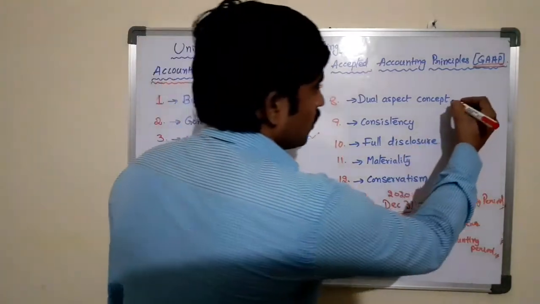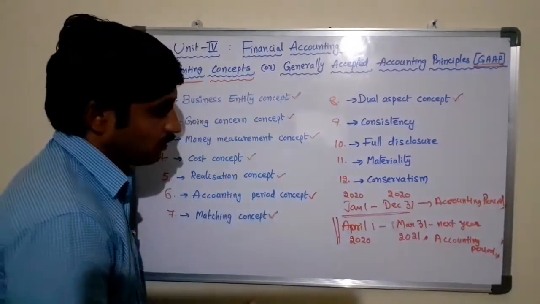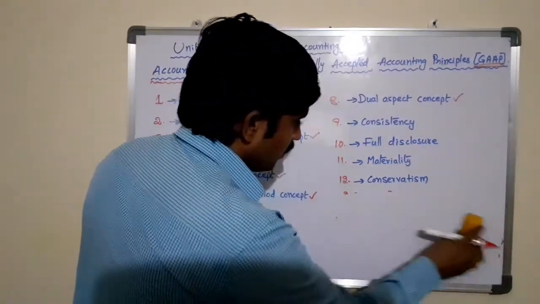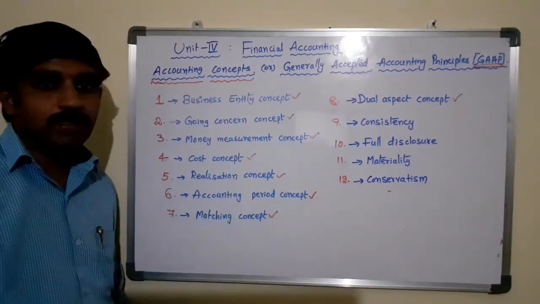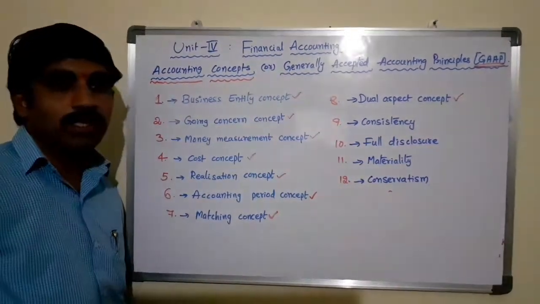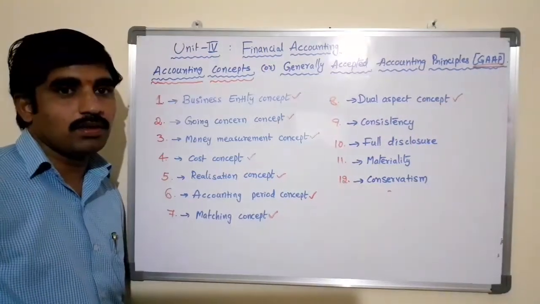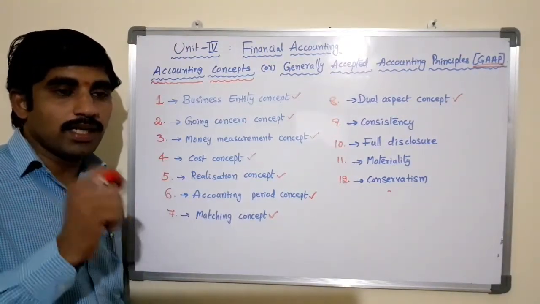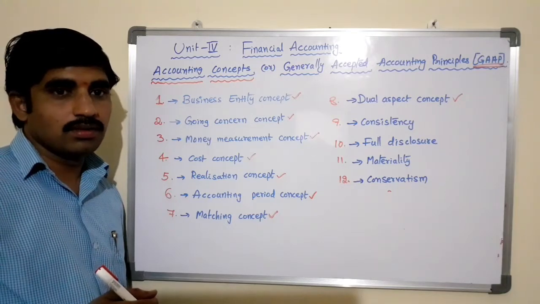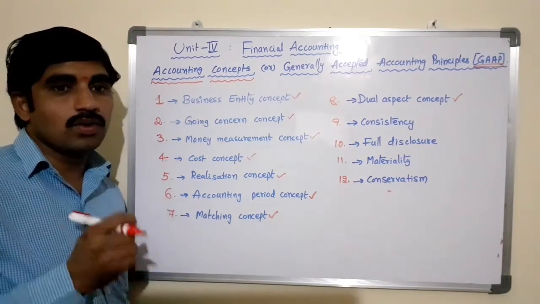The next one is the dual aspect concept. According to the double entry bookkeeping system and as per the dual aspect concept, the accounting equation is assets equal to equity. It always holds good.